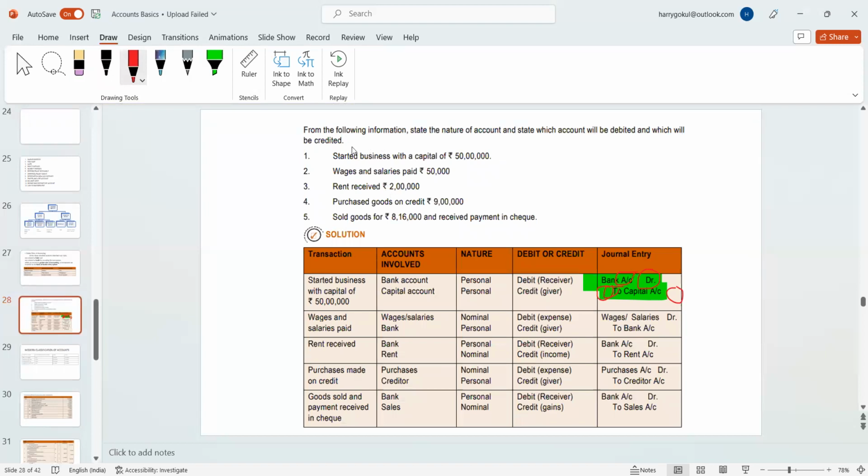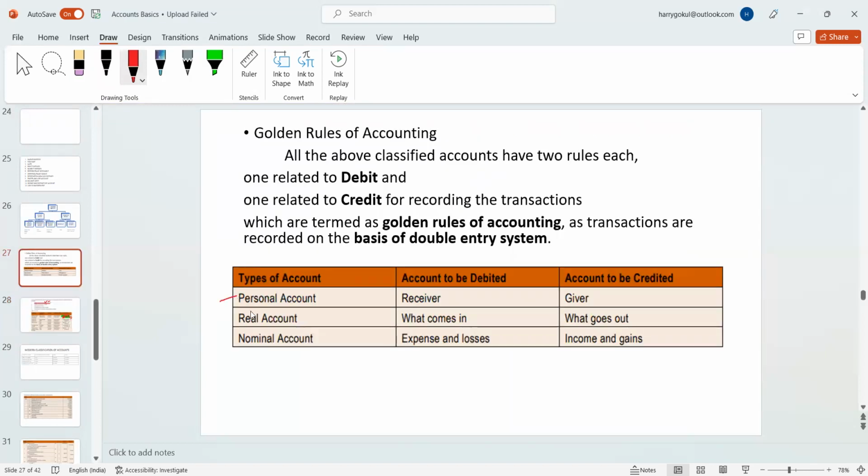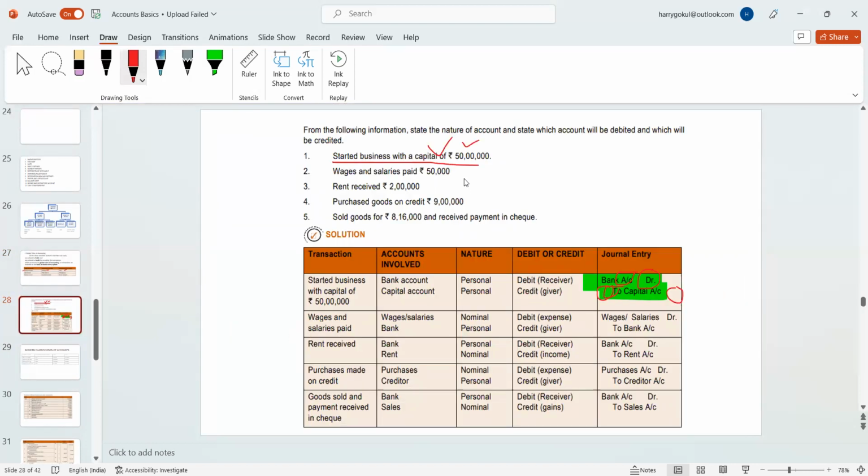In this, you started the business with the capital of 50 lakh rupees. So two things, one is the bank and another is the capital. As per the first rule, both are personal, so debit the receiver, credit the giver. In the same way, wages and salaries are paid, 50,000 rupees. It's an expense to me. Salaries are an expense.